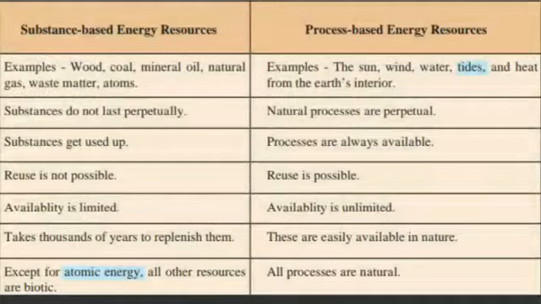Examples of substance-based energy resources are wood, coal, mineral oil, natural gas, waste matter and atoms. Examples of process-based energy resources are the sun, wind, water, tides and heat from Earth's interior.